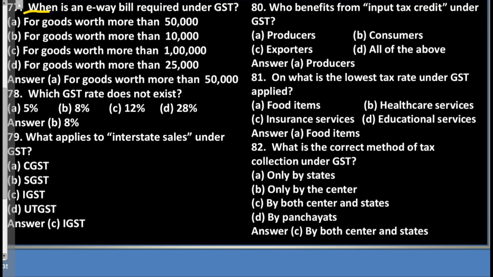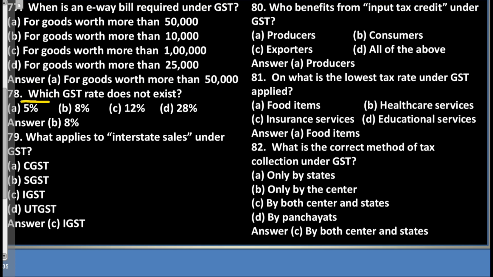Question 77. When is an e-way bill required under GST? A. For goods worth more than 50,000 rupees. B. For goods worth more than 10,000 rupees. C. For goods worth more than 1 lakh rupees. D. For goods worth more than 25,000 rupees. Answer: A. For goods worth more than 50,000 rupees.